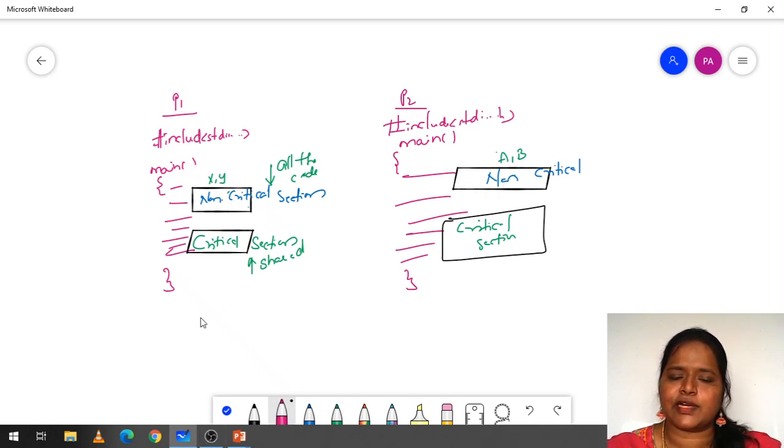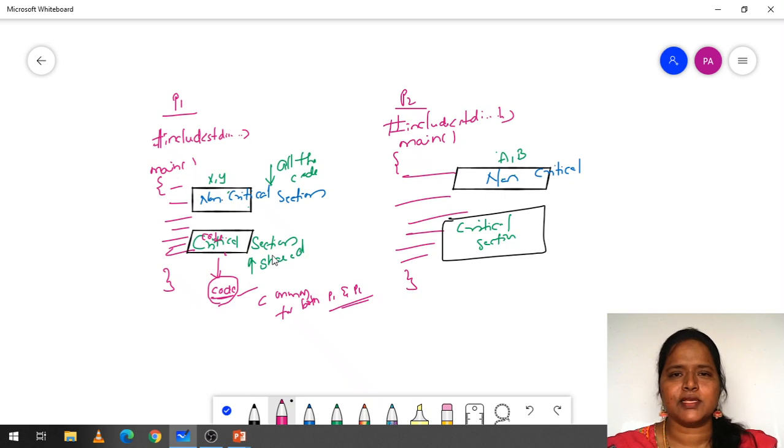But if I write some code that is common for both P1 and P2, then as this code is common, I will write it in the critical section. So what I mean to say is, in each and every program's main we have two sections: the non-critical section and the critical section.